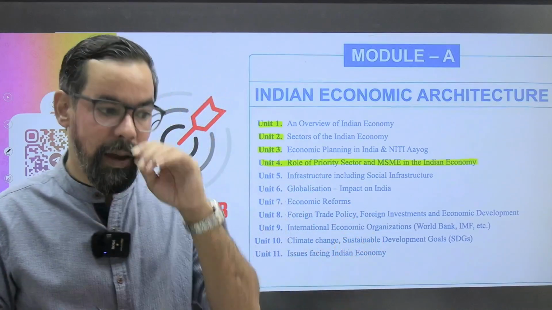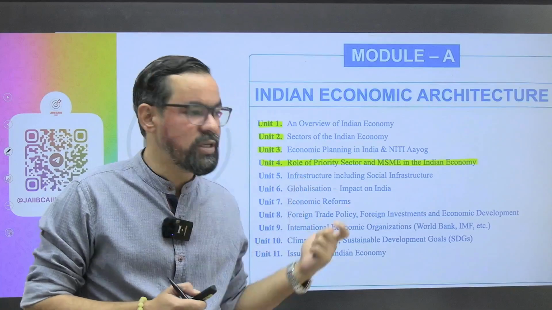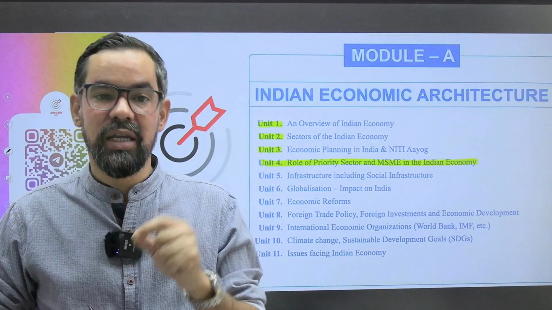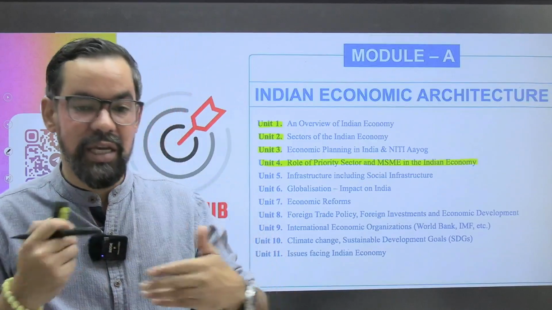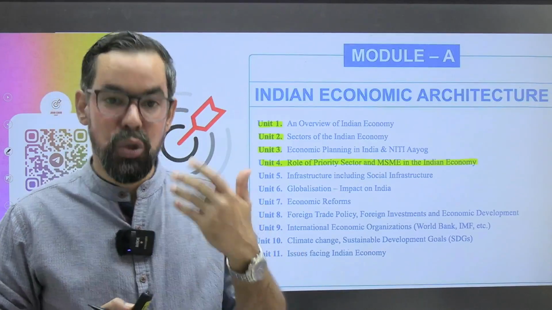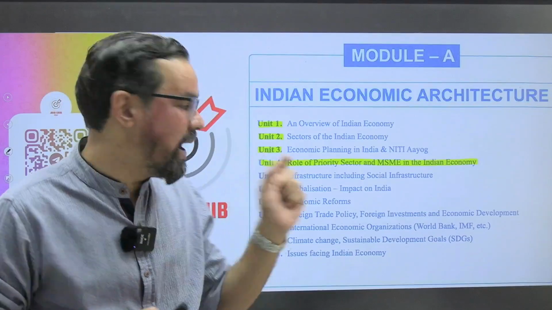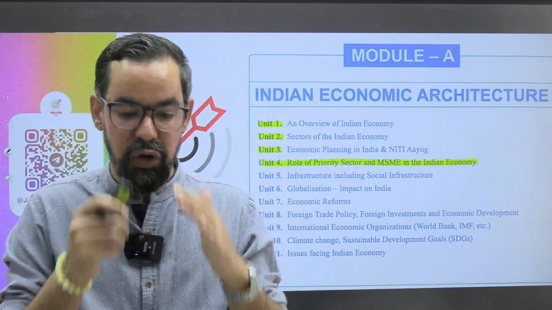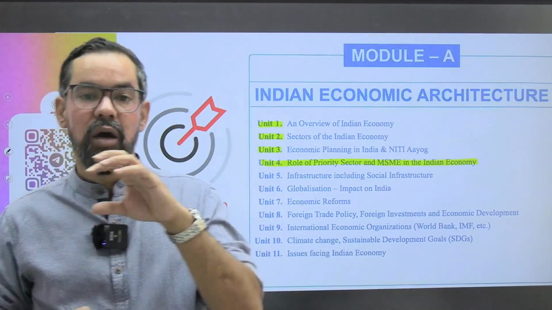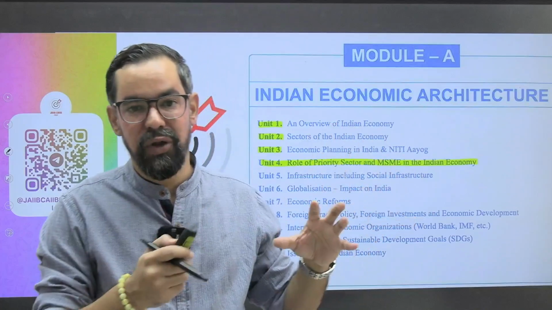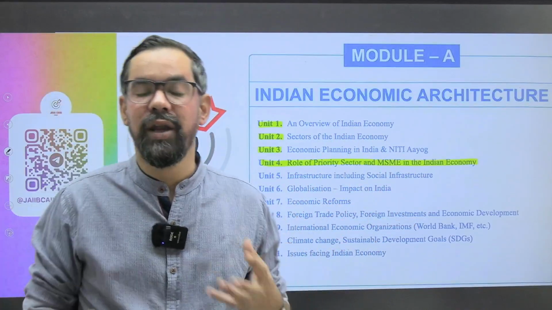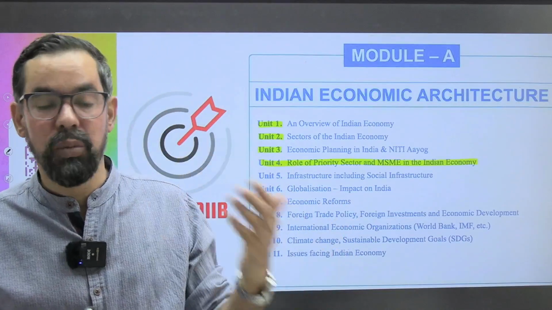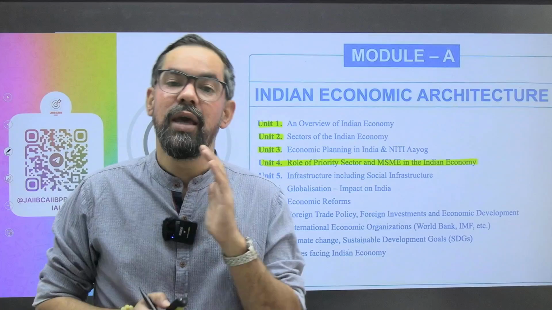Okay. And MSMEs, especially if you talk about the role of MSME, the definition of MSME is very important because recently during the budgetary announcement, the government changed the definition of MSME. So you can expect one question based on that and one question based on priority sector lending norms. It can be based on straightforward guidelines like for RRB 75%, small finance bank 75% of their ANBC, or it can be related to commercial banks where they have to lend 40% of their ANBC and CoP to the priority sector, or it can be an application based question.